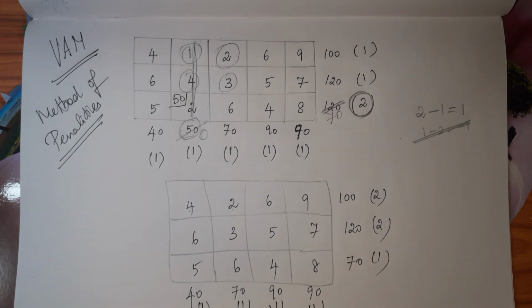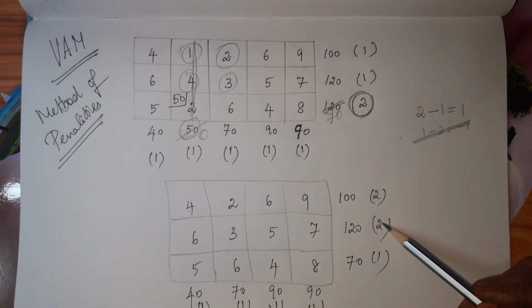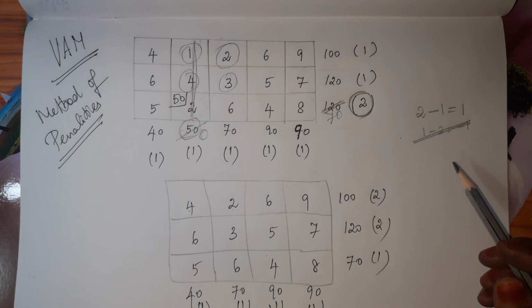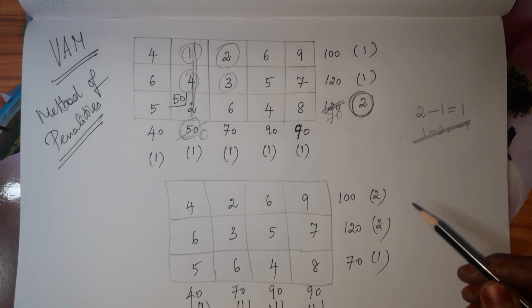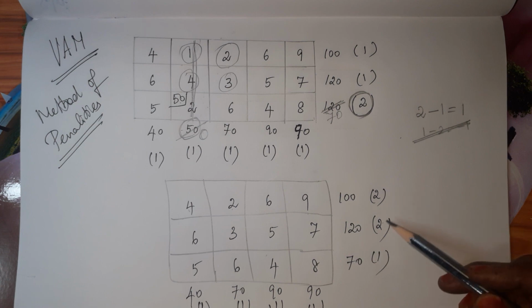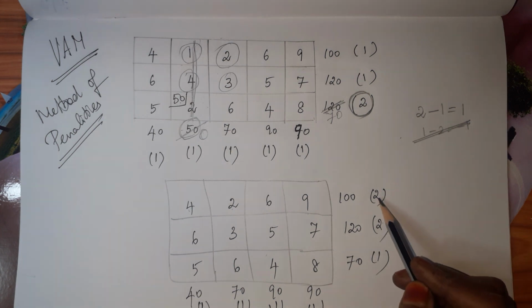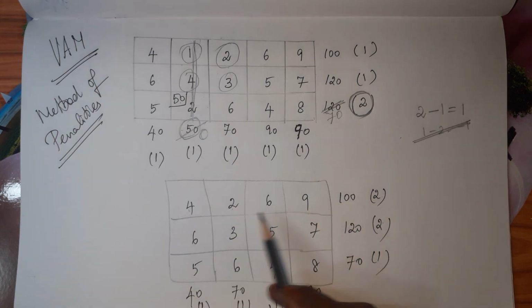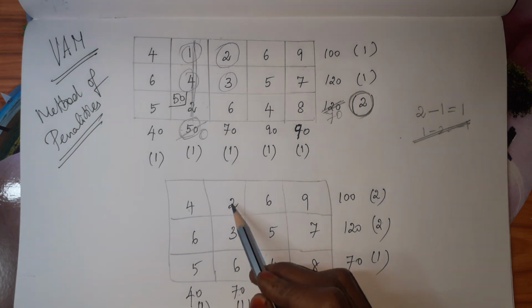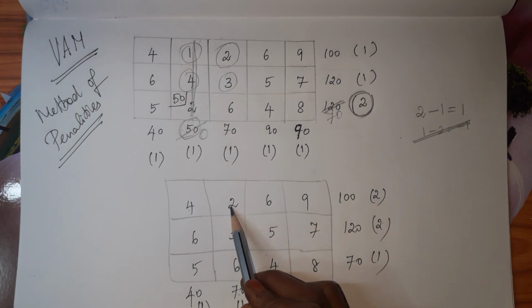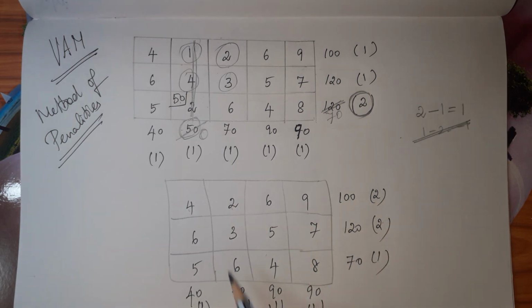Out of all of these, we have 2 maximum penalties, this 2 and this 2. Any one penalty we can take, okay. But for reducing the work, while choosing any one, we can take the better one. If I take this 2, I have to move along this row. In that, 2 is the minimum. 100 and 70, 70 only I have to allot, since 70 is the minimum.